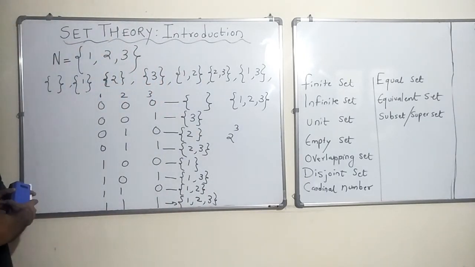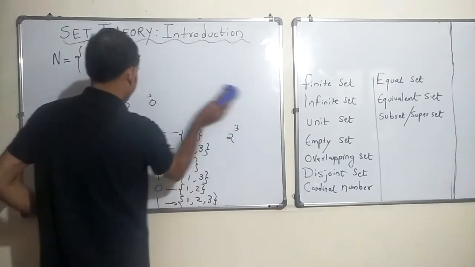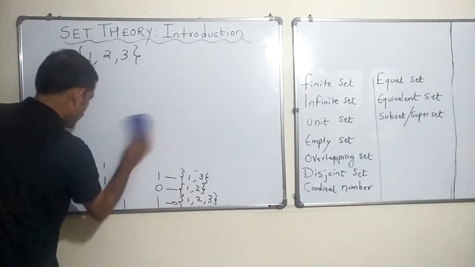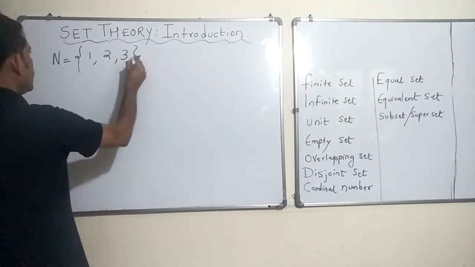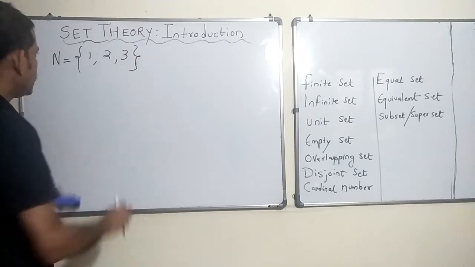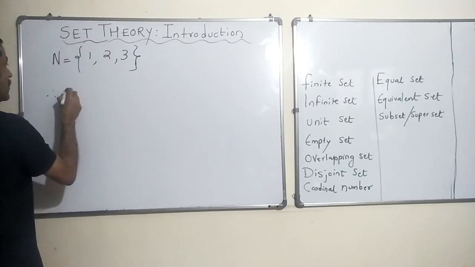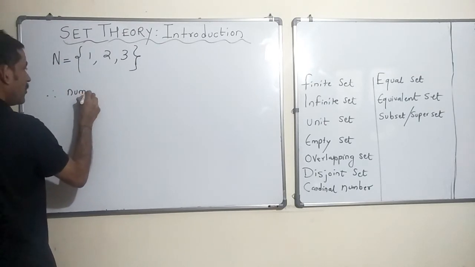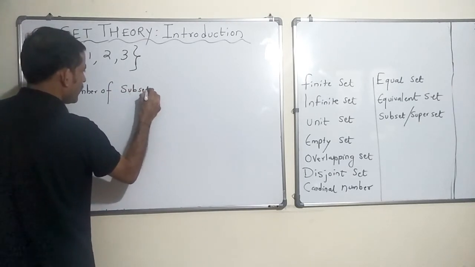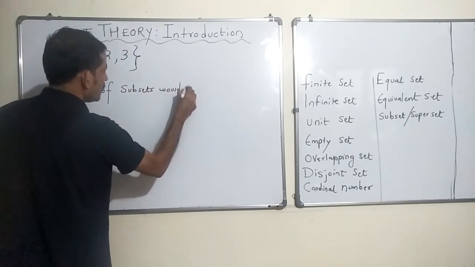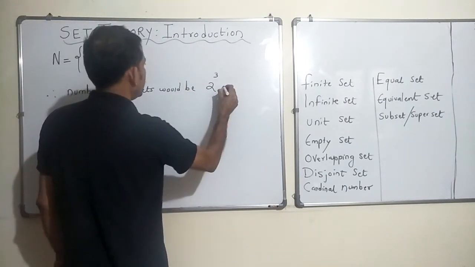Okay. So let me tell you what that is. I am just going to rub this out. I hope you understood what I did here, right? So in this case, N has 3 elements. So number of subsets of N would be 2 raised to 3, which is nothing but 8.